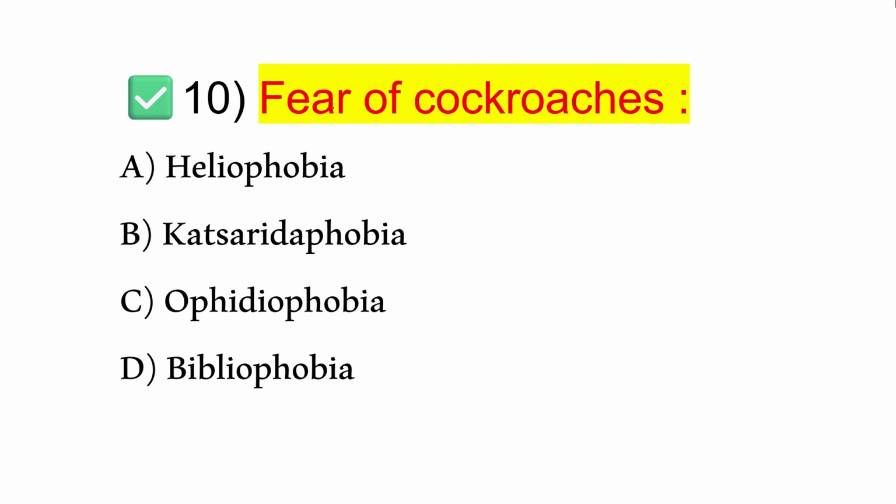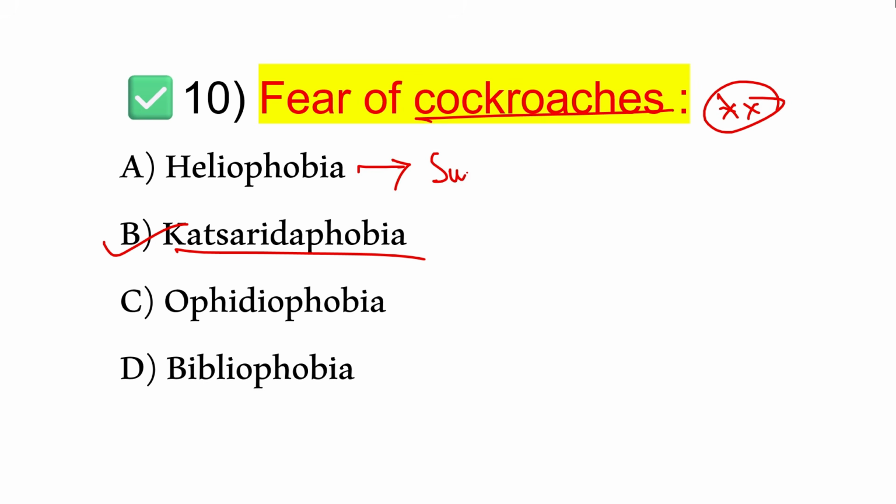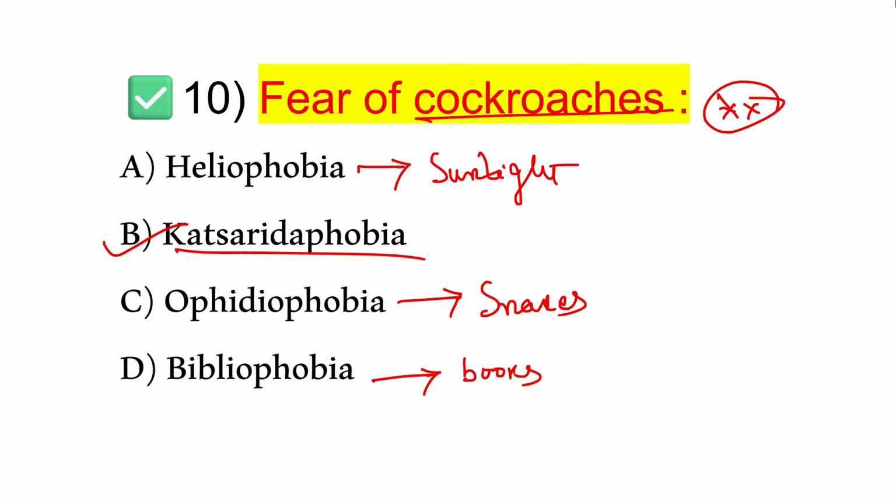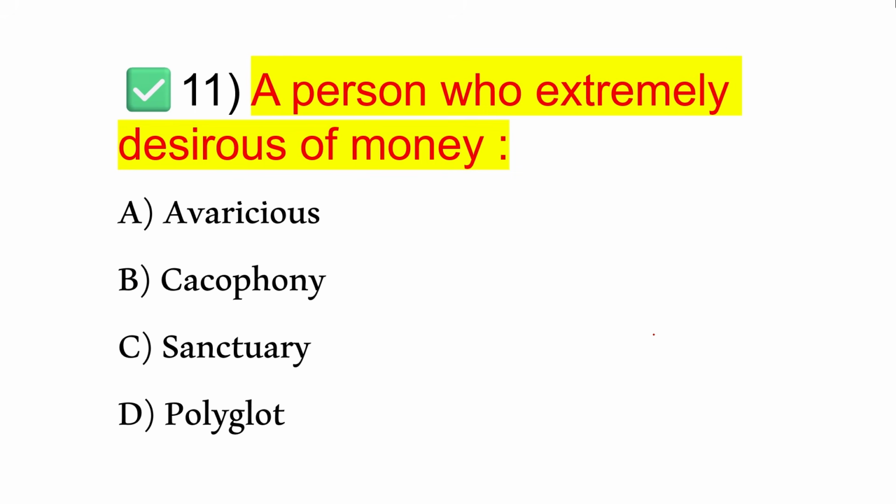Next, fear of cockroaches. This one is also very, very important. So fear of cockroaches is called option B, katsaridaphobia. What is heliophobia? Heliophobia means fear of sunlight. What is ophidiophobia? Fear of snakes. What is bibliophobia? Fear of books. That is called bibliophobia.